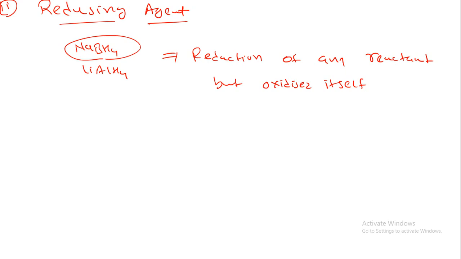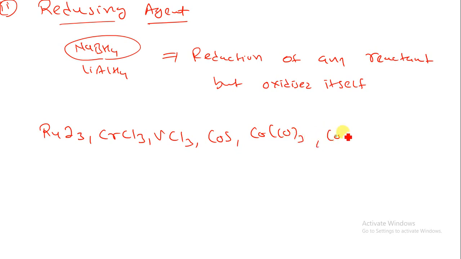Now let us understand how we can use the reducing agent. We can start with metal salts like ruthenium iodide, CrCl3, VCl3, cobalt sulfide, CoCO3, CoI2, etc. These are not reducing agents, these are metal salts.